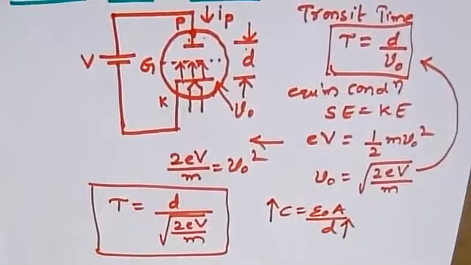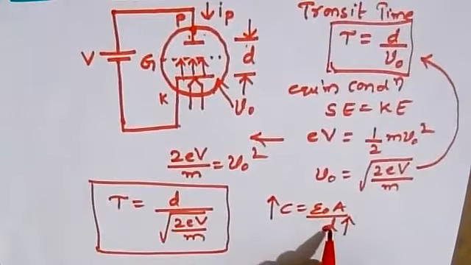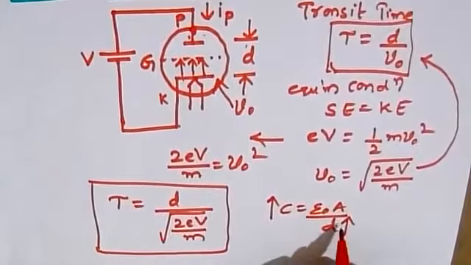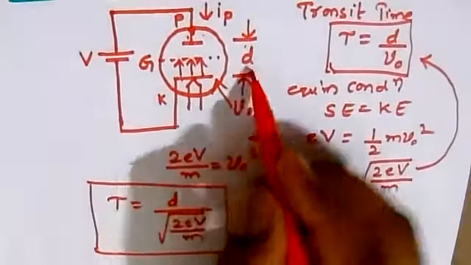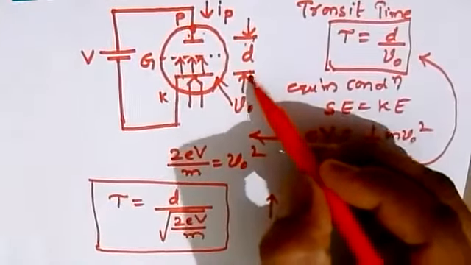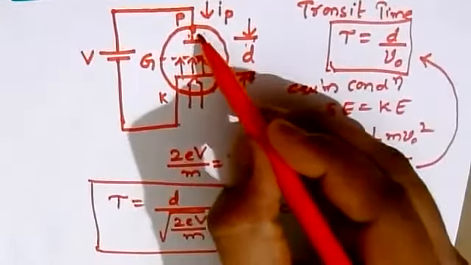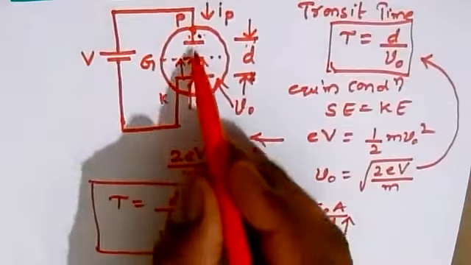There is a certain limit beyond which we cannot decrease the distance. Our intention is to decrease the transit time, and that is our requirement.